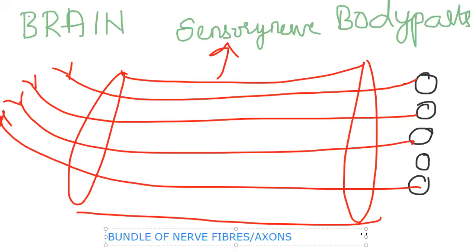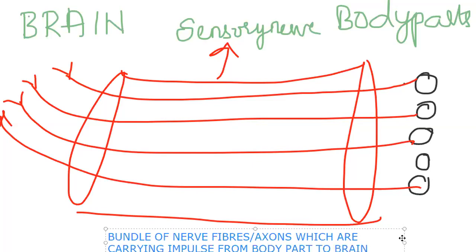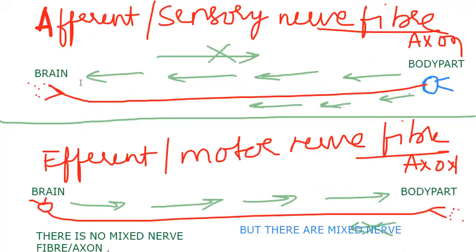Bundle of nerve fibers or axons, which are carrying impulses from body parts to brain. What do you call them as? Sensory nerves.